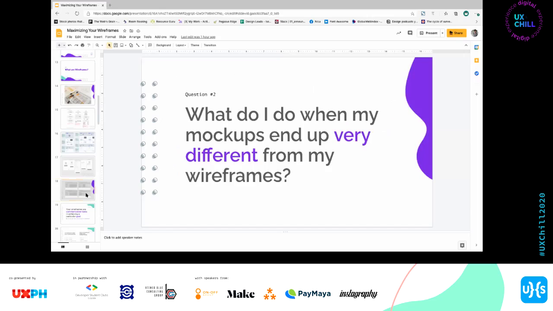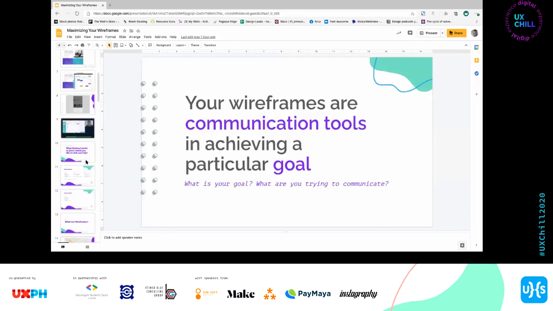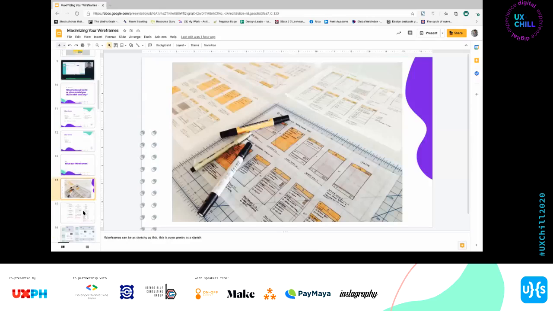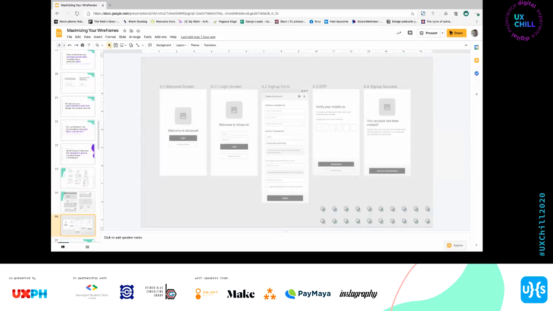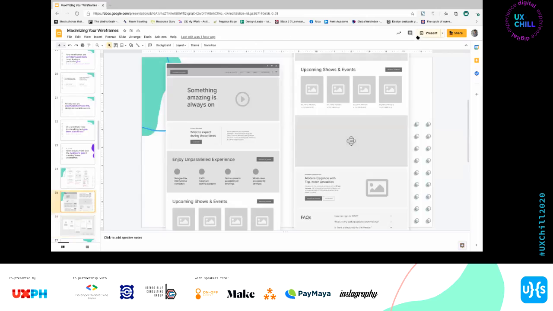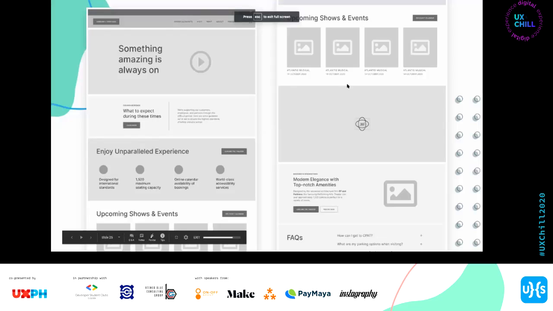Sige. Example nito. This is a very detailed wireframe na. I'm going to tell you, sobrang iba nung itsura nung hi-fi nito. I just can't show you guys. But it happens, especially when you're designing.